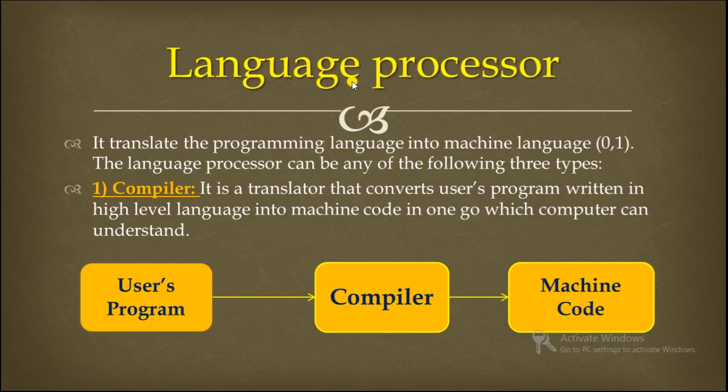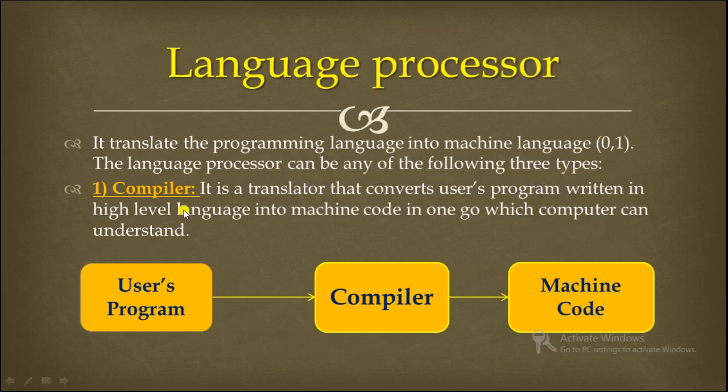So a language processor plays a vital role in translating the programming language into machine language so that the computer understands the code and gives the result. Understood? This is the work of a language processor. The language processor can be any of the following three types.